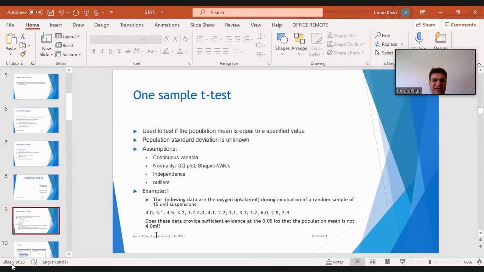It is already established that we have an existing population where the mean is 4.5. Now we have some new sample for which the data readings are 4.0, 4.1, 4.5. We have to check whether these values are inconsistent with the value of 4.0. So it's a one sample case.